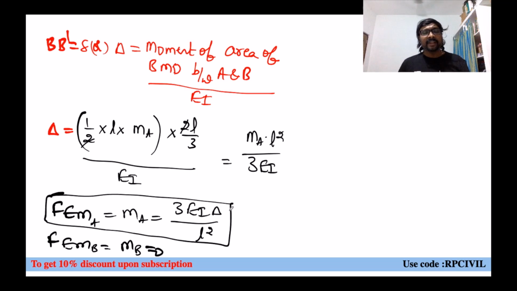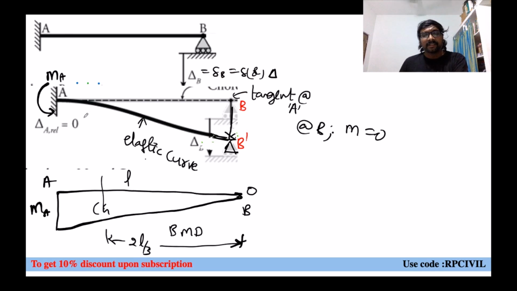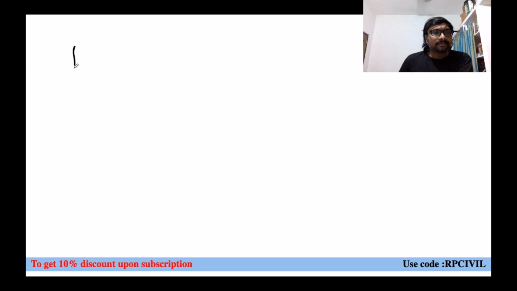So this is how we will be getting the fixed end moment at this place. Fixed end moment at which location? At A, we can get like this. Or you can use this as 3EI small delta by L square also, right? As you wish, whatever symbol you want to use, whether it is capital delta or small delta. Now, if you observe the sign, how will the sign be, you can say? The same criteria which we have used for fixed end moment in fixed beams, we'll use here also.